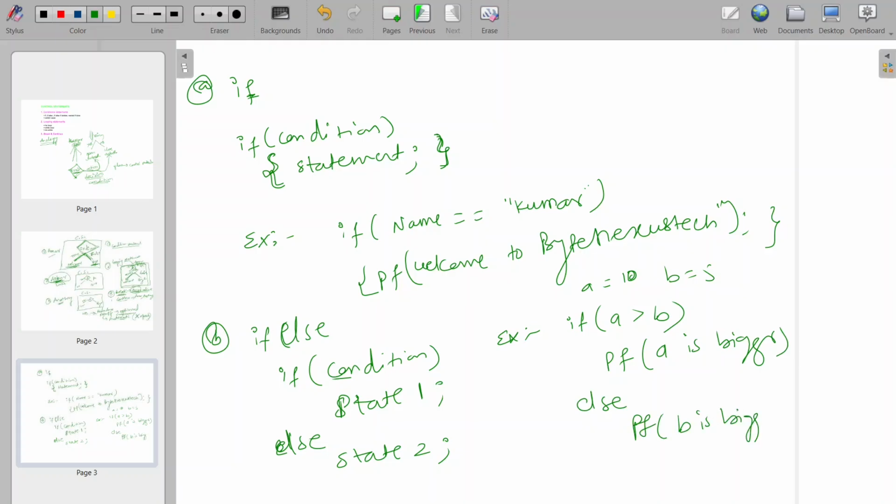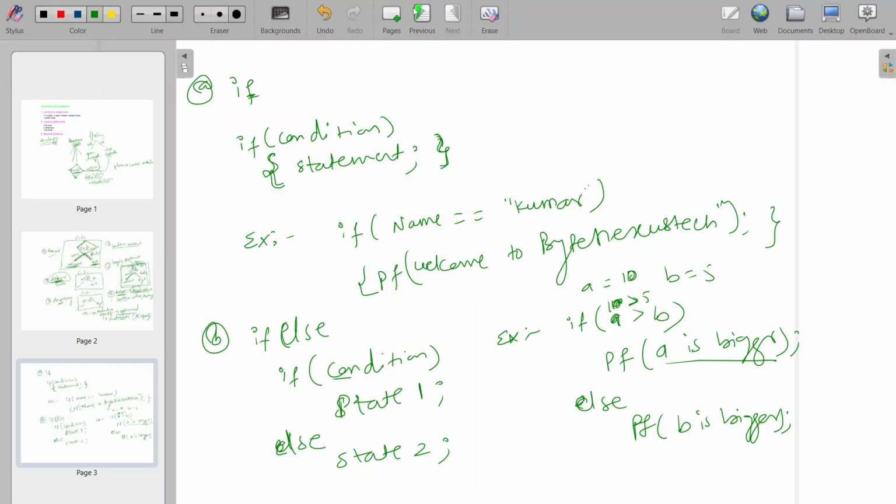Now what will happen here? a is 10 and b is 5. So is a greater than b right or wrong? 10 is greater than 5, so it is true. Control will go here and print a is bigger. Control will not go to this else part as the first condition has been satisfied.